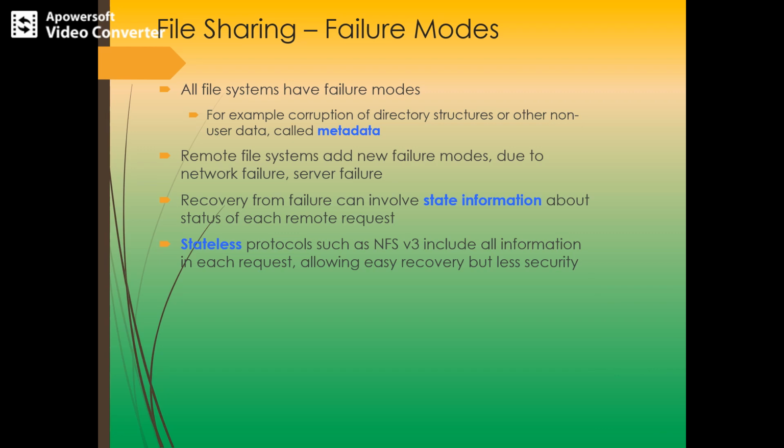So each file will have this kind of information, and all the status of the file will be available in this metadata. So what these remote file systems do is they add new failure modes, and these failure modes may be prevalent in the network, and may also be depicted in the server systems.